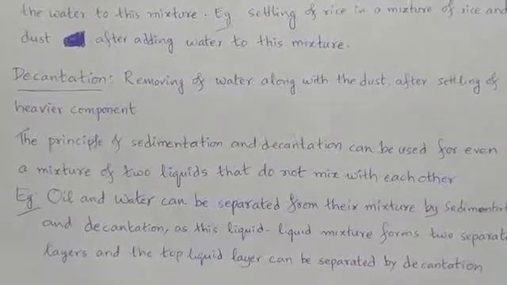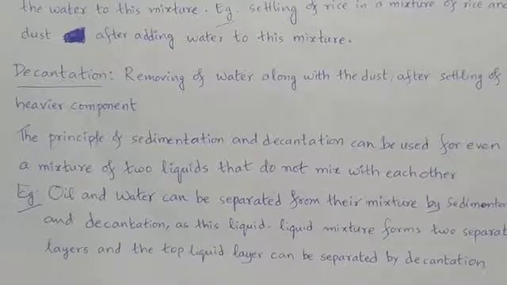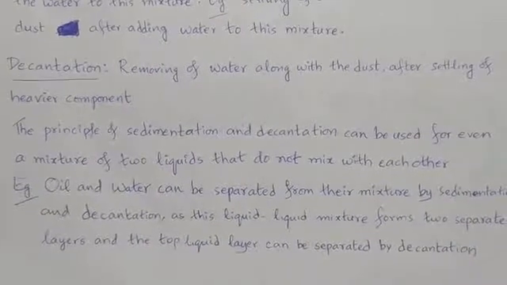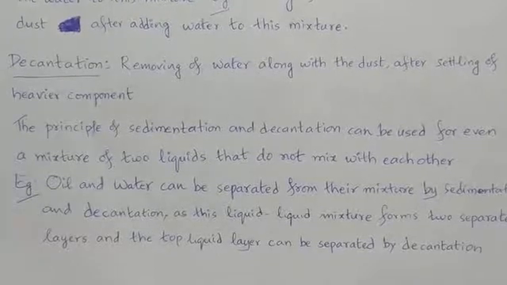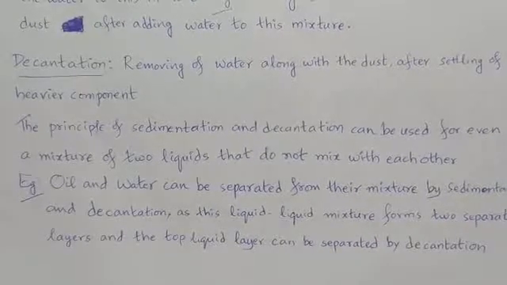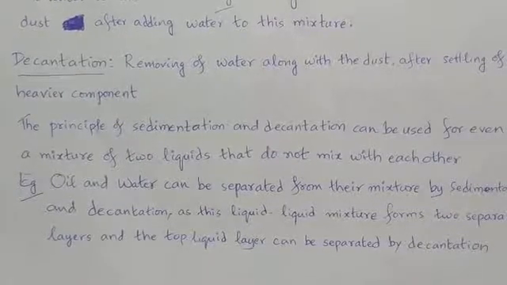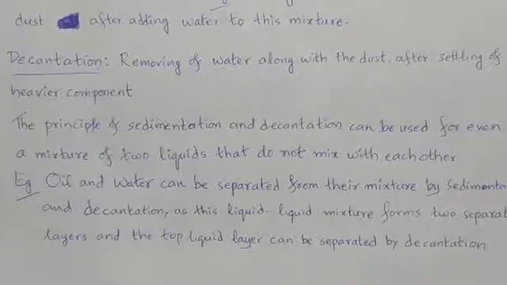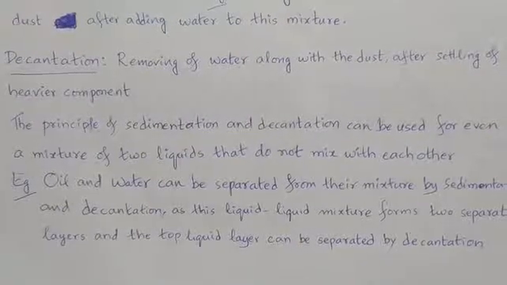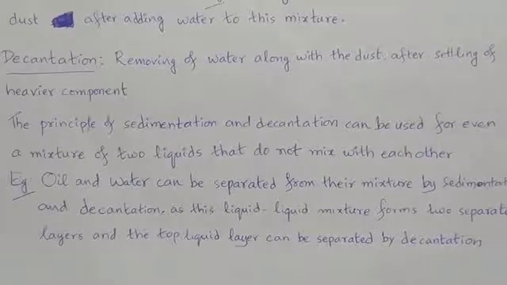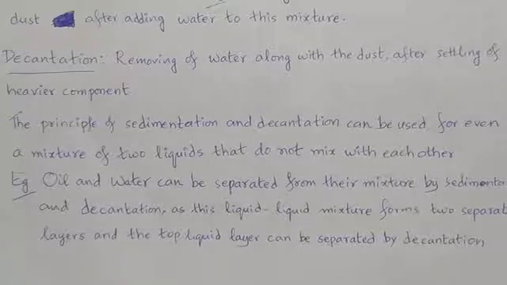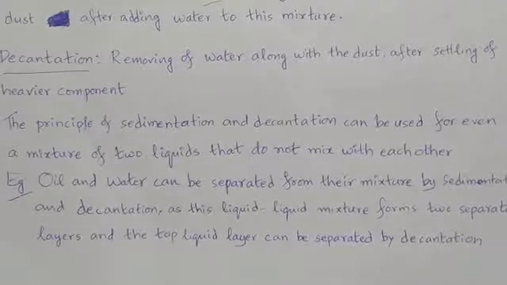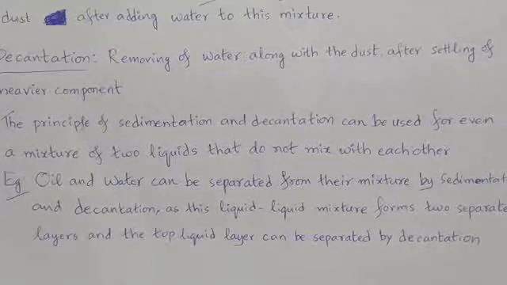If such a mixture of two immiscible liquids is given to you, then by using this sedimentation decantation method, we can separate them. Like oil and water are given. Both are immiscible, and they are mixed. How to separate them? If you allow the mixture to stand, after a little while the water settles down and oil comes up. So using this sedimentation decantation method, we can separate them, because this liquid-liquid mixture will form two separate layers.